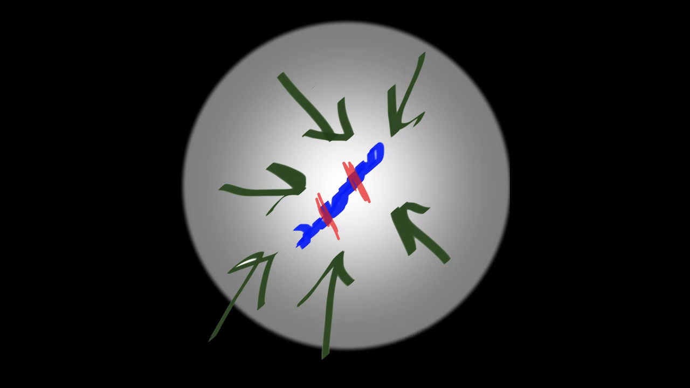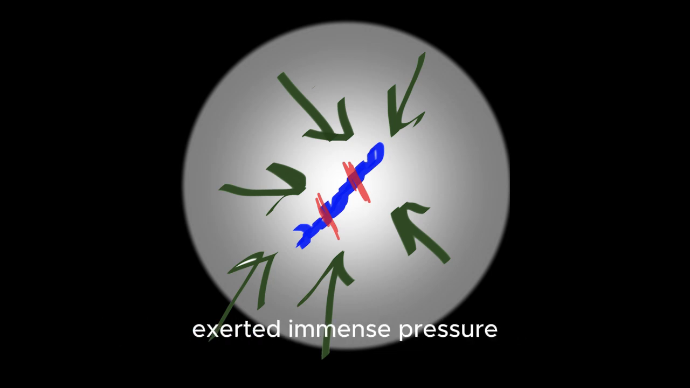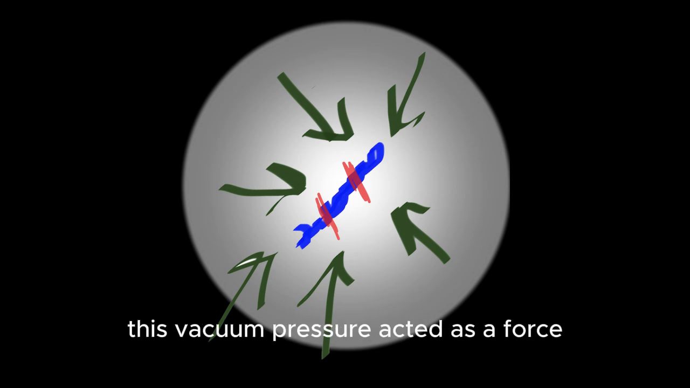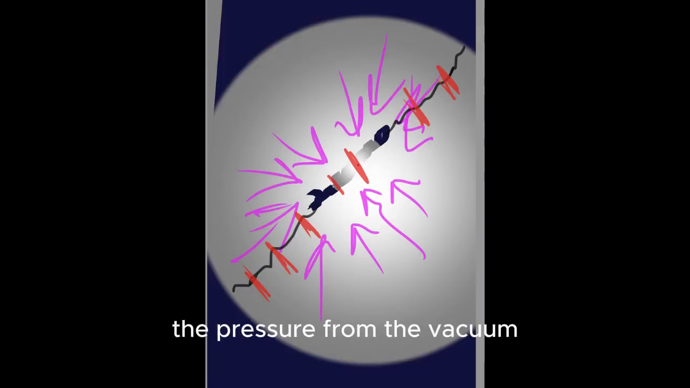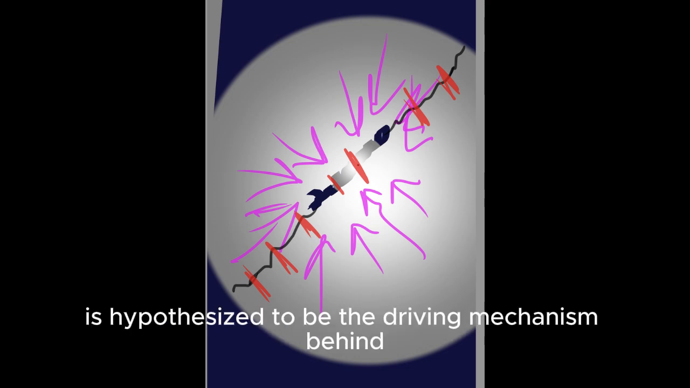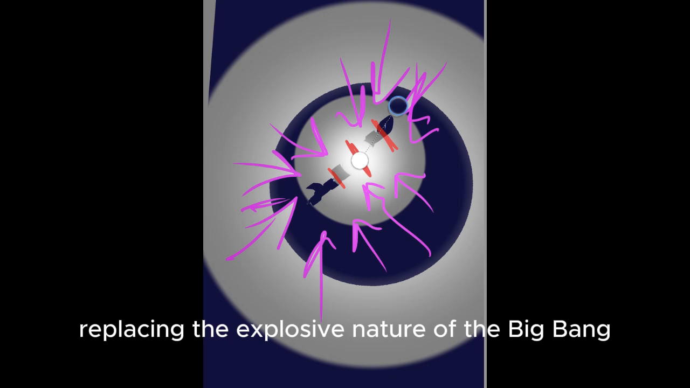Vacuum pressure. Due to its perfect emptiness, the absolute vacuum surrounding the thread exerted immense pressure. This vacuum pressure acted as a force, causing the thread to expand gradually. The pressure from the vacuum is hypothesized to be the driving mechanism behind the universe's continuous growth, replacing the explosive nature of the Big Bang.